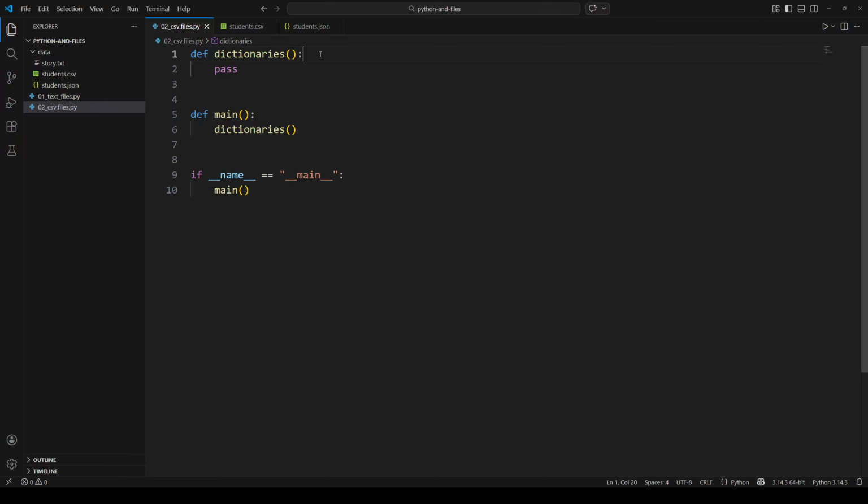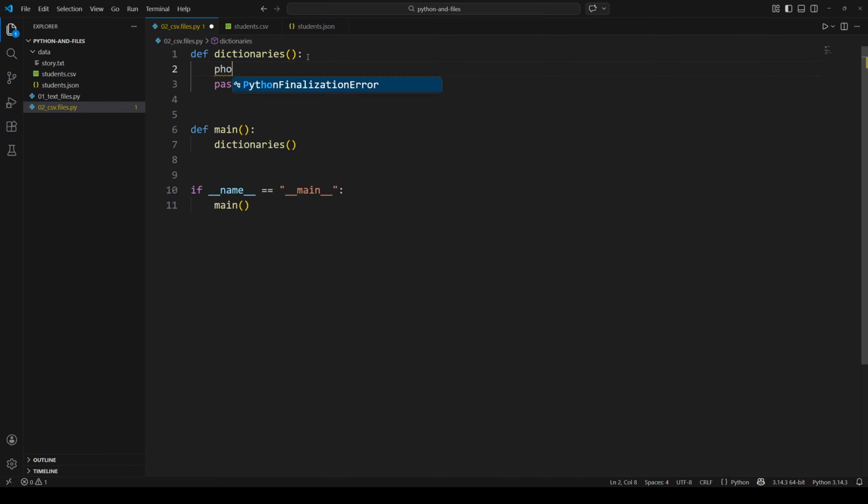Before we delve into CSV and JSON files, we're going to learn about dictionaries, another data structure or collection similar to lists. But here we don't store just items, like fruits, apples, bananas, pears. Here we store things in key value pairs. In the real world, the best example would be a phone book. We have unique phone numbers that represent a person, and because phone numbers are unique, that is the basic premise of a dictionary.